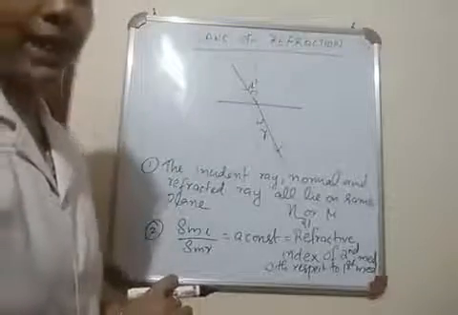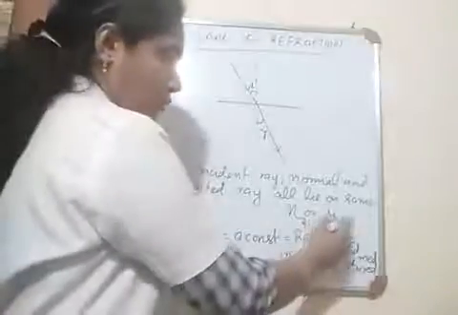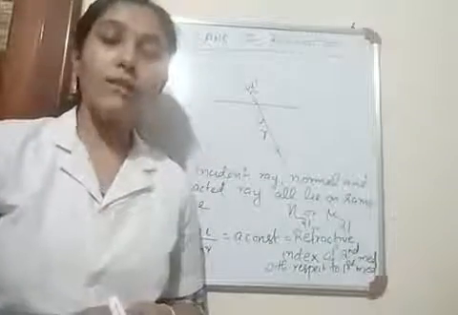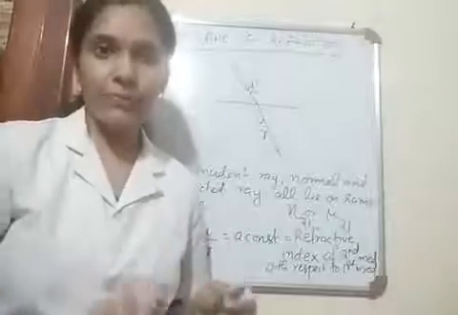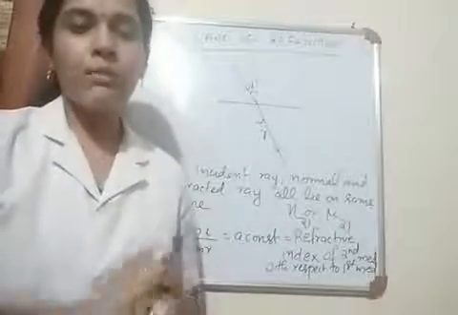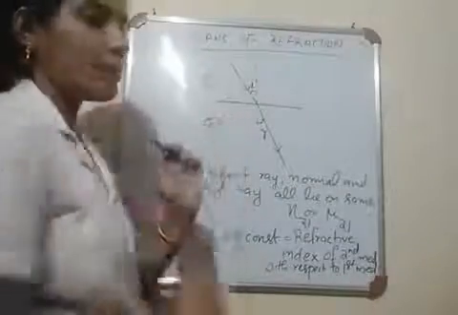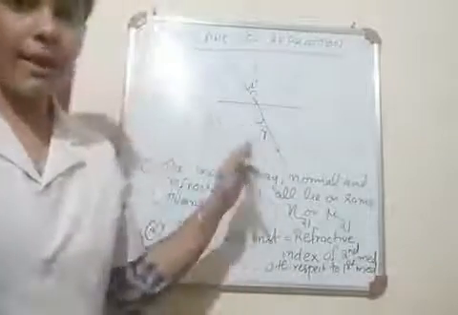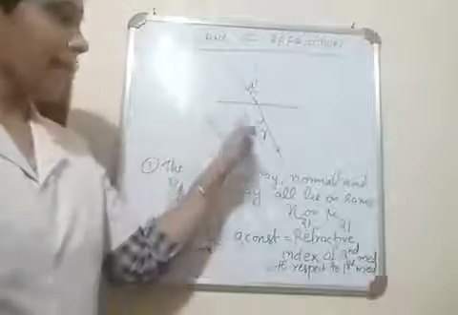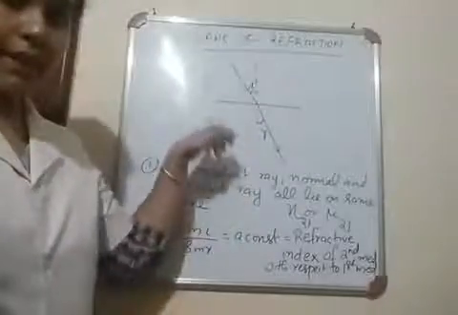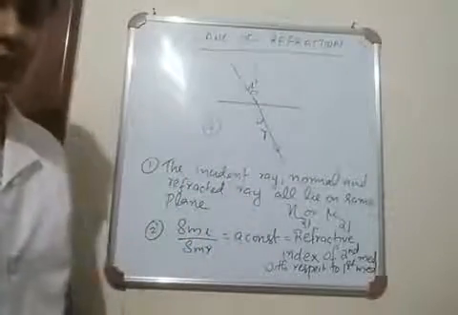So, it can be written as n21. Here also, it can be written as mu21. That is, mu21 or n21 denotes the refractive index of second medium with respect to first medium, because here bending occurs in the second medium. This is medium 1 and this is medium 2, and the light ray bends in the second medium. So we get the refractive index of second medium with respect to first medium.